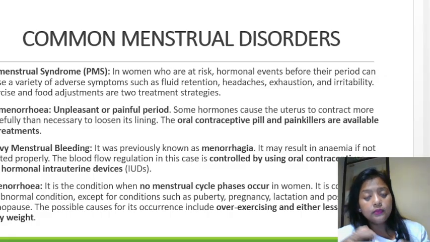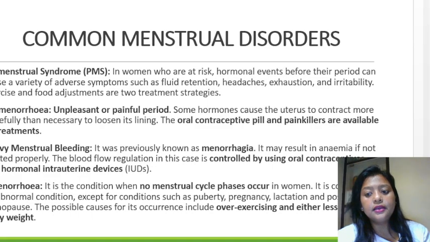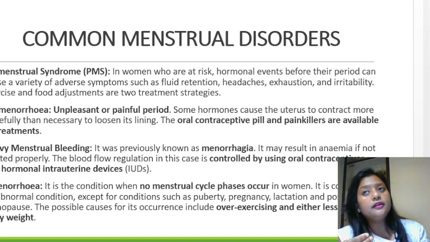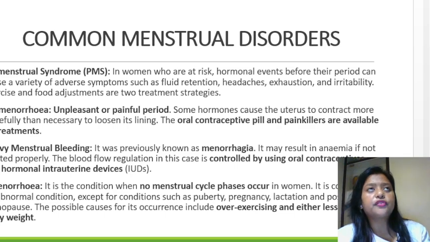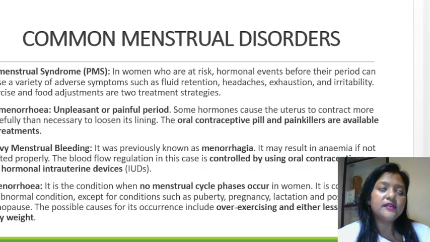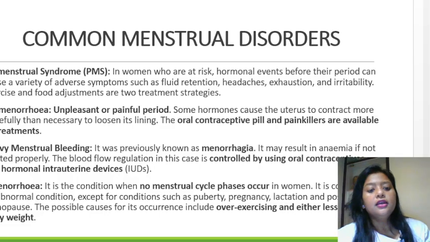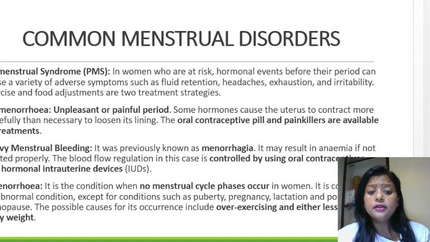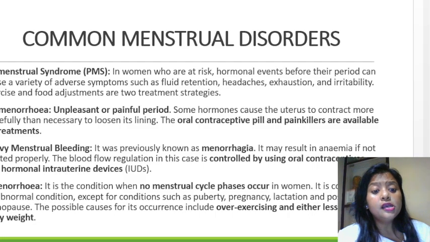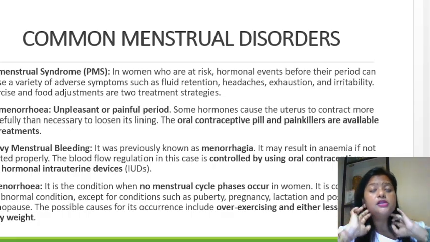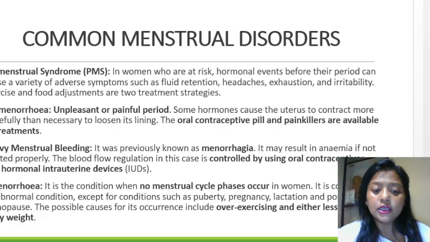So when a woman is in puberty, or lactating, or after menopause, she might not have menstruation. That period is known as amenorrhea, when no menstrual phase is occurring. This might also happen because of too much exercise, or gaining too much weight, or losing too much weight. So these are all the menstrual disorders.